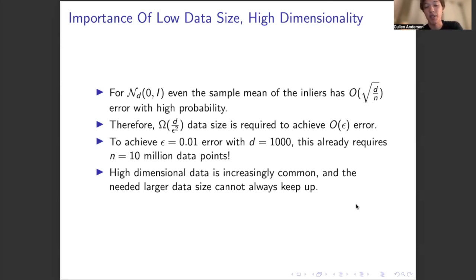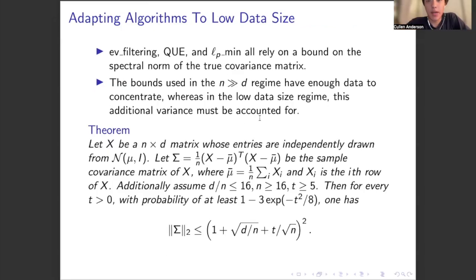We aim to explore empirically what is possible, and peeking ahead, we find that recent algorithms, some needing our adjustments and some not, still often perform well in the low data size case, often achieving error close to that of the sample mean of the inliers. Now, our first step is to adapt some algorithms to the low data size case.